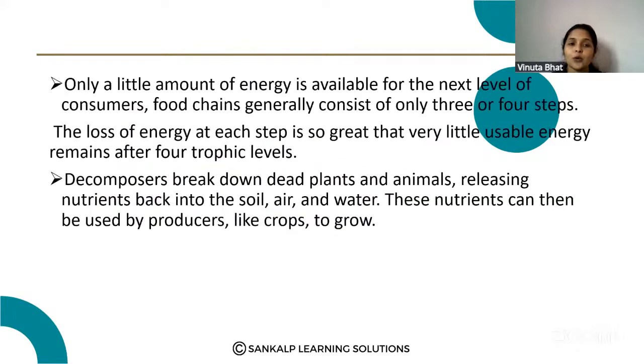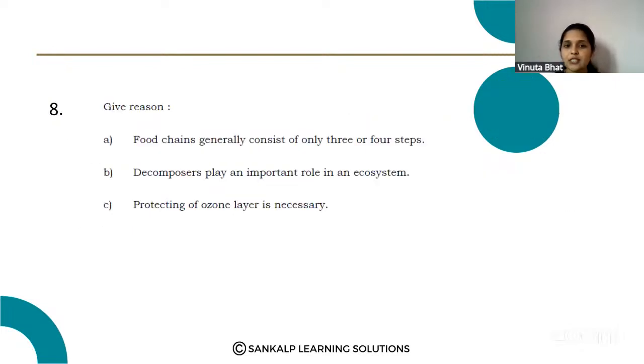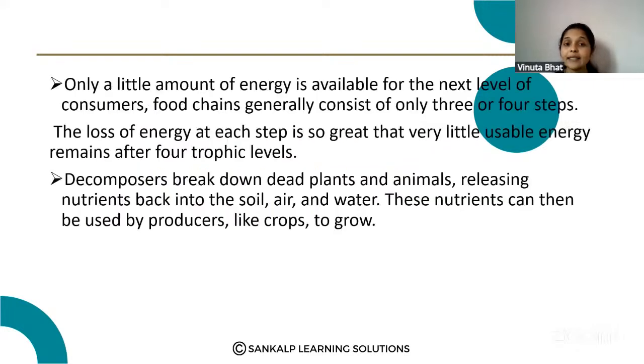Only a little amount of energy is available for the next trophic level of the consumers. So food chains generally consist of only 3 or 4 steps, because only a little amount of energy is available for the next level.